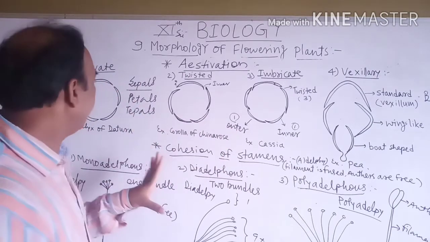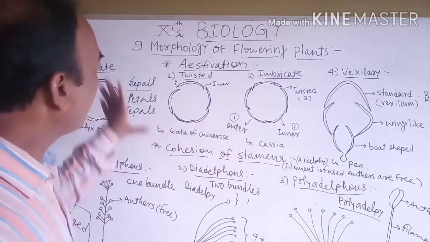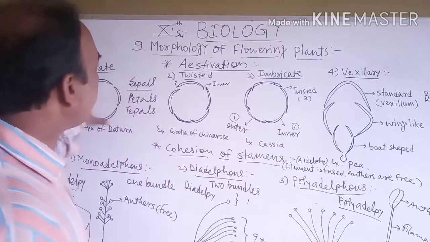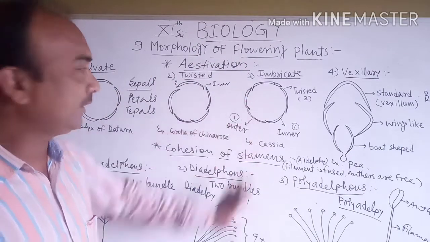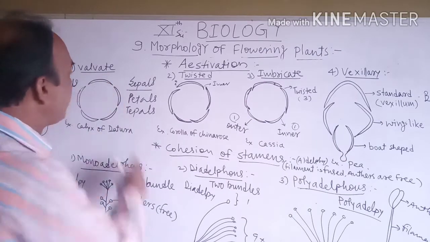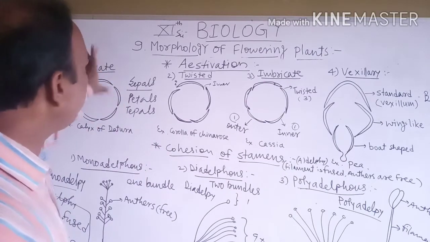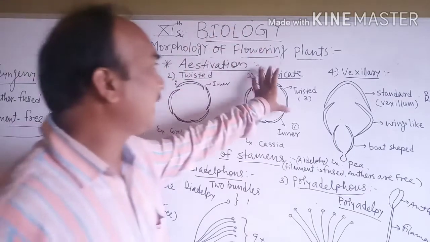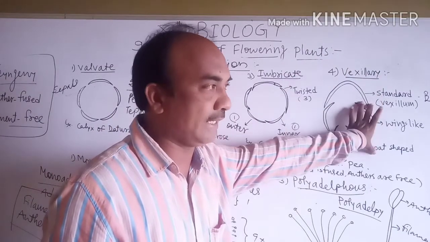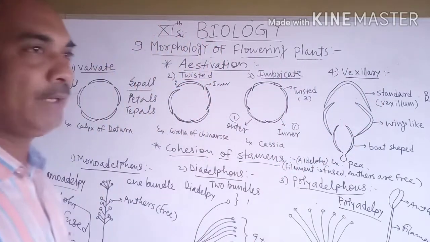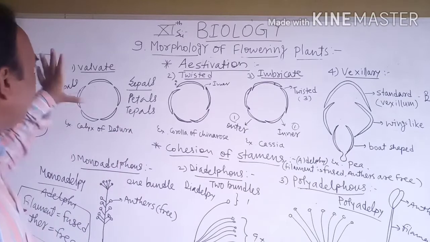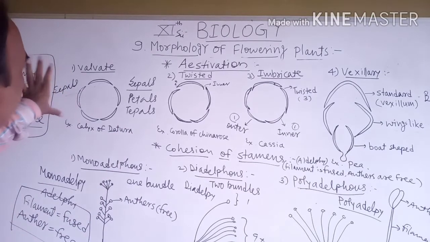Okay, then students, we are studying the types of estivation. There are 4 types of estivation: valvate, twisted, imbricate and vexillary. We are studying them one by one. So firstly, the valvate type of estivation.